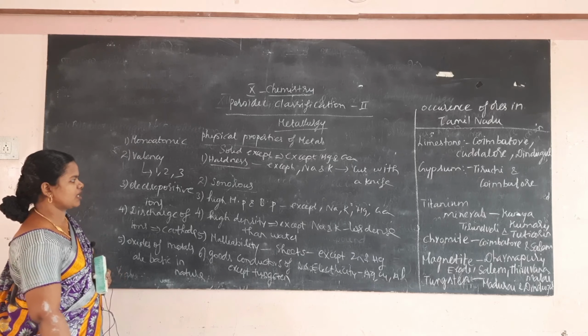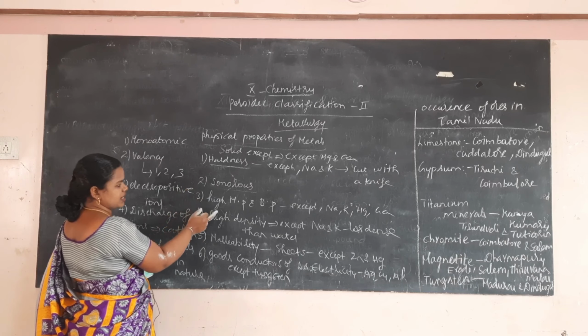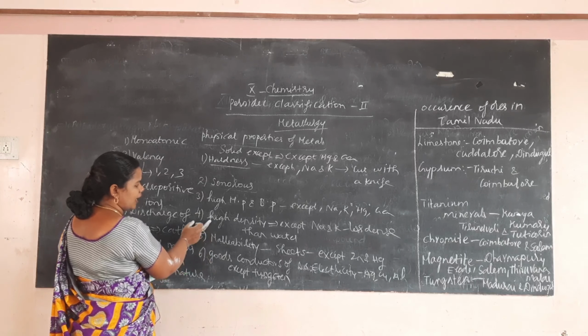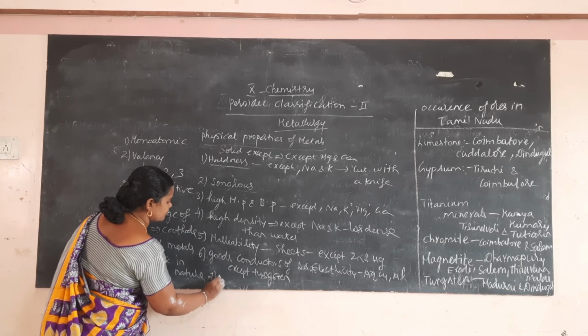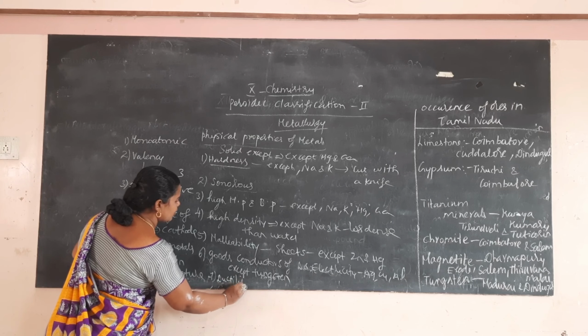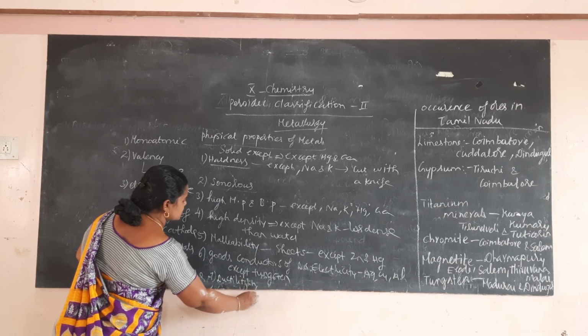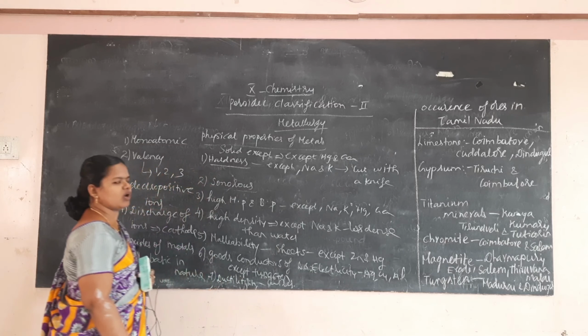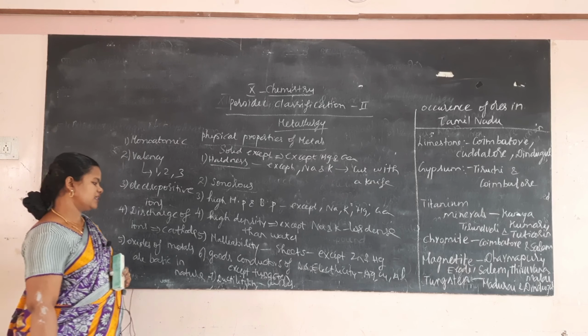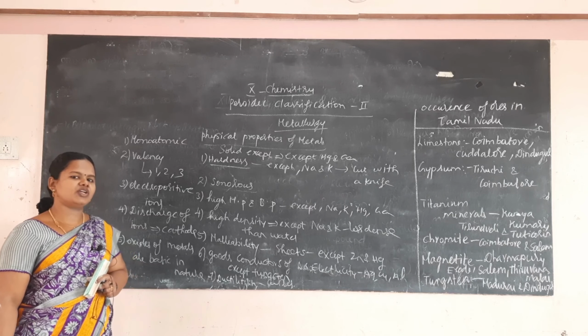So physical properties: hardness, sonorous, high melting point and boiling point, high density, malleability, good conductor. Then ductility. It can be drawn into wires. Here also the exception is zinc and mercury.